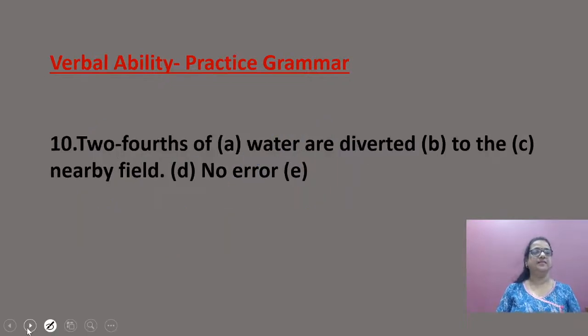Next sentence. 2/4 of water are diverted to the nearby field. Now where is the error?